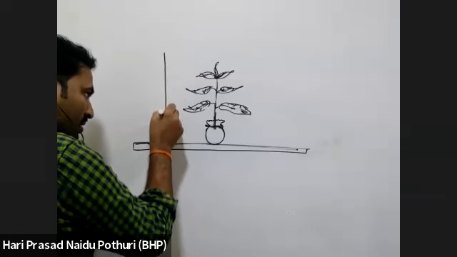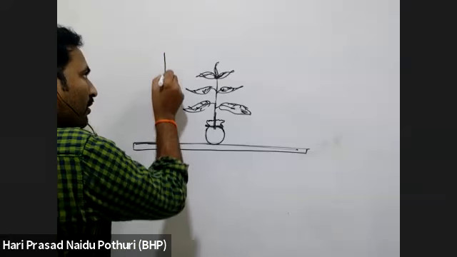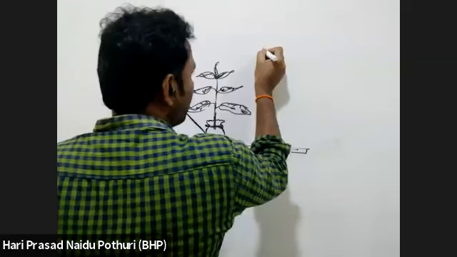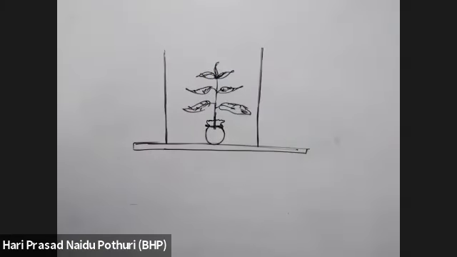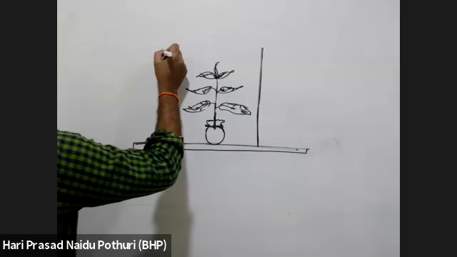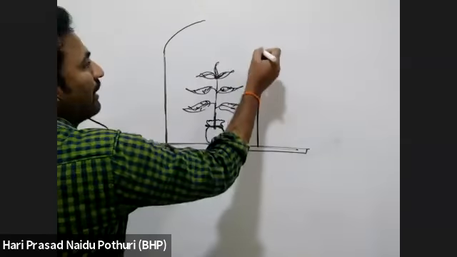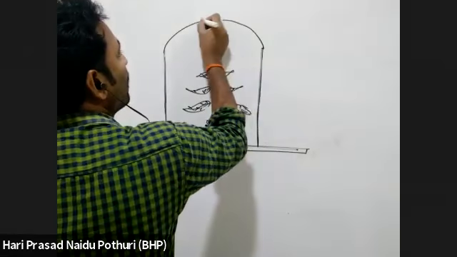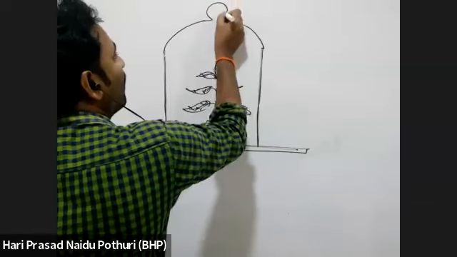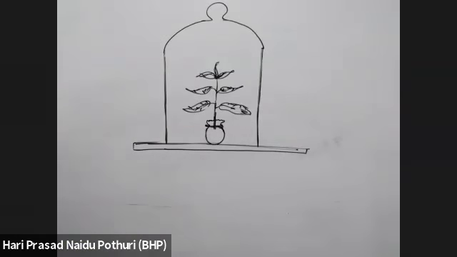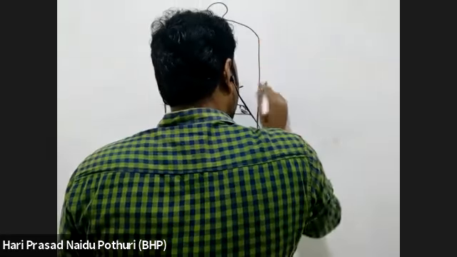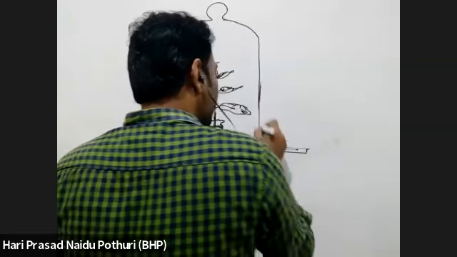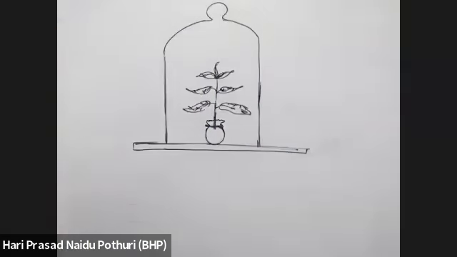This plant now is kept inside a bell jar. This bell jar is closed on the surface of the plant. That bell jar is a glass jar. A bell jar is placed on the surface. That means the plant is covered inside a bell jar. When the plant is covered inside a bell jar, what happens?